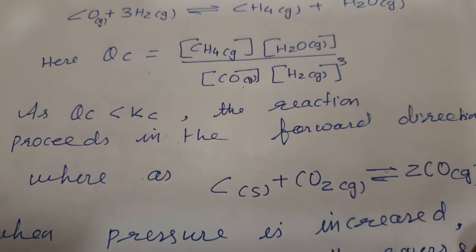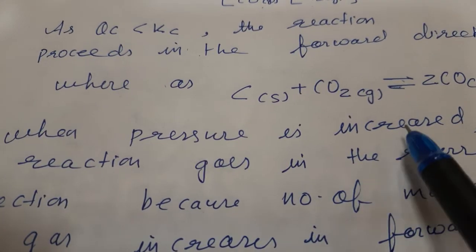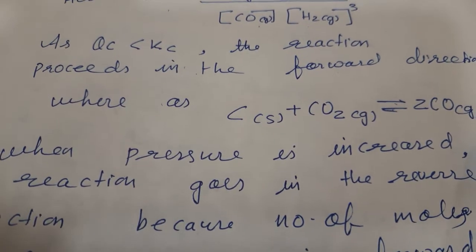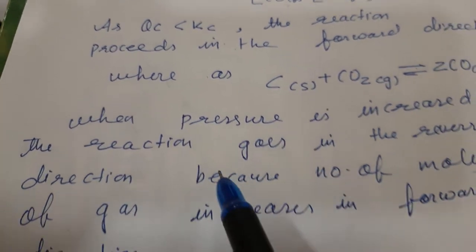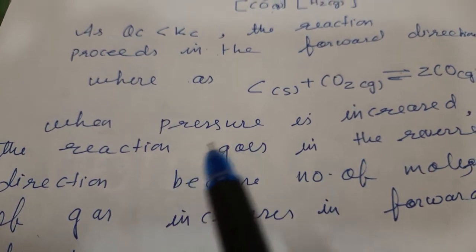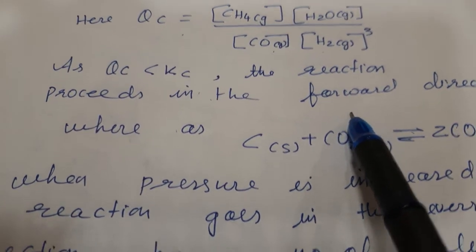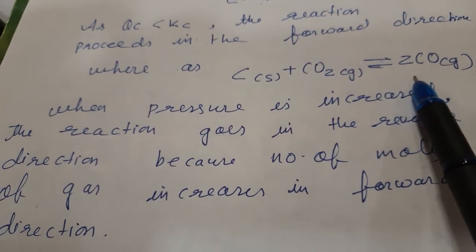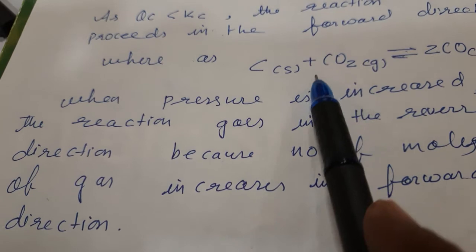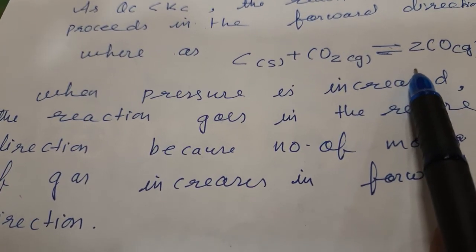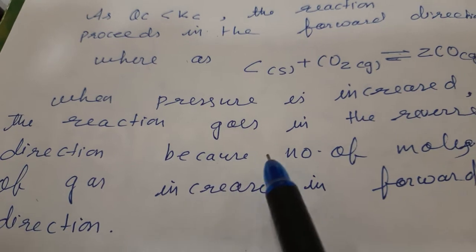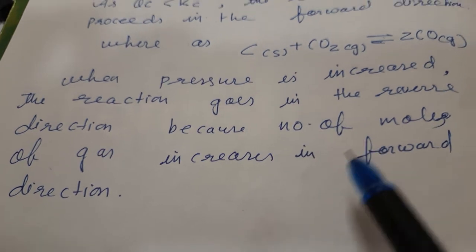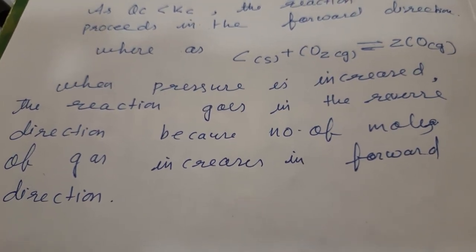Yesterday we saw this, where C plus CO2 is equal to 2CO, C is a solid, CO2 is gas and CO, carbon monoxide, is also gas. So when pressure is increased, the reaction goes in the reverse direction. Here in the forward direction, QC is smaller than KC. Here we see that the number of moles of gas increases in the forward direction. You see, here 1 mole of gas is there, here 2 moles of gas. So when pressure is increased, the reaction will go in the reverse direction, because the number of moles of gas increases in the forward direction.